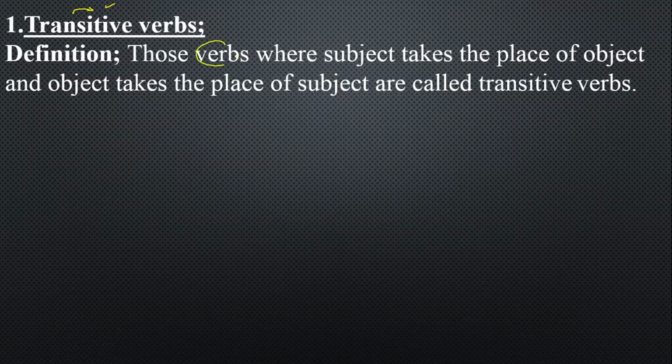So those verbs where subject takes the place of object, and when subject takes the place of object, it is called agent. We have already discussed them in passive voice.